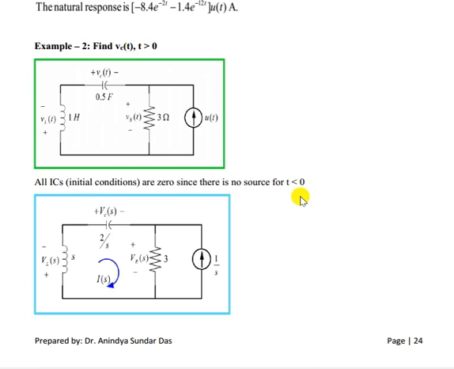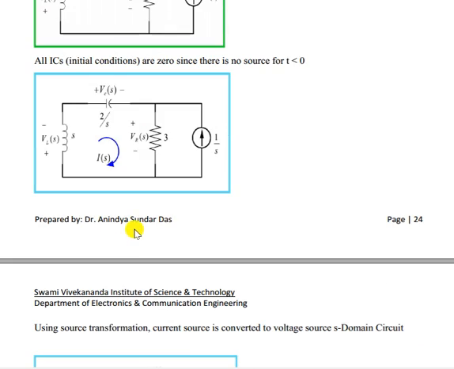Now let us take another example. First, the circuit you have to convert into the Laplace domain. u(t) becomes 1 by s. R is the same. 1 henry becomes s, and the capacitor is 1 by sC, so 1 by s times 0.5. 1 by 0.5 equal to 2, so 2 by s.